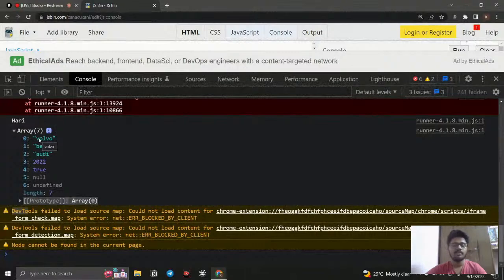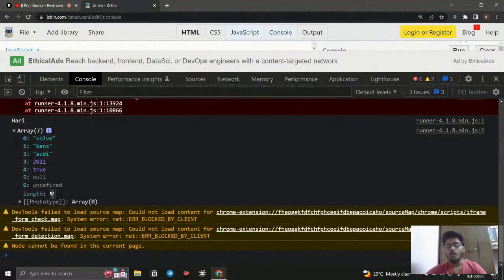So for example, if I want to access Benz, I can call the index of the array. So the index is 1. The only thing you need to remember is that JavaScript array indexes start from zero. And another thing to remember, the index is always one less than the length. Why?